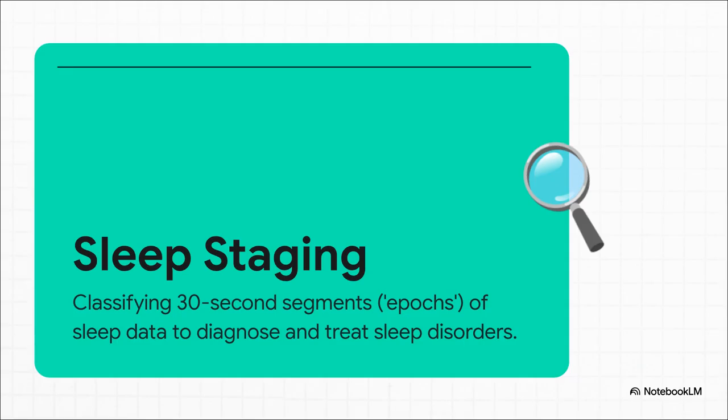So, what is sleep staging? Well, simply put, it's the science of labeling these little 30-second windows of sleep, they're called epochs, into the right category. Is the person awake? Are they in light sleep, deep sleep, maybe REM sleep? Getting this right is absolutely crucial for understanding a person's sleep health.